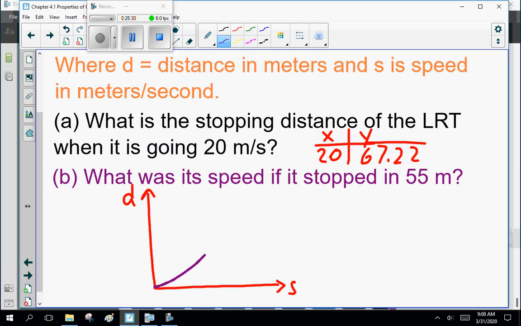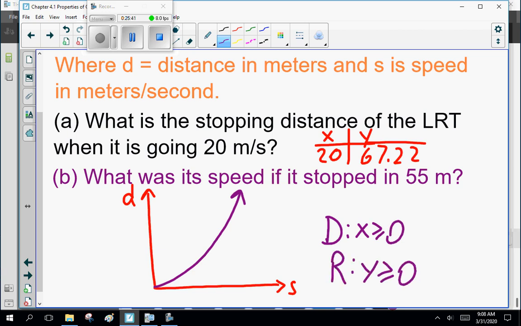So when it's going like this. So for this, the domain, x is greater than or equal to 0, and the range, y is greater than or equal to 0. So that's a trick here, but I want you to realize, when I draw the graph, I don't care about negative speed. I only care about positive speed.